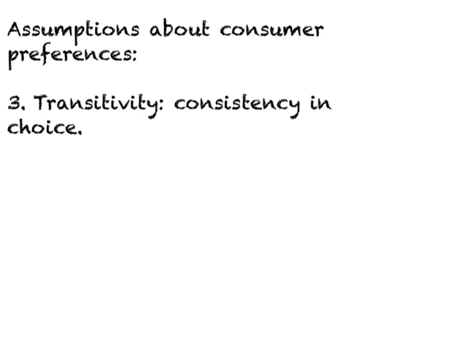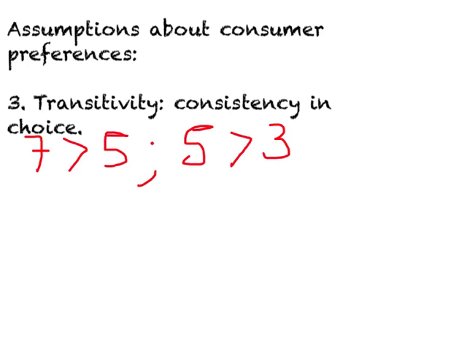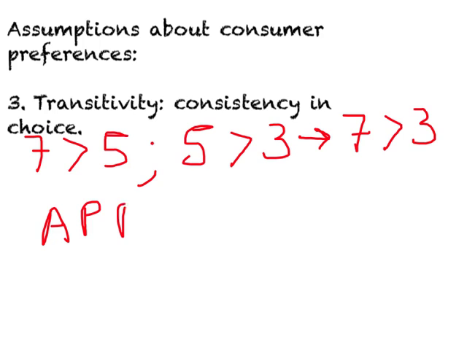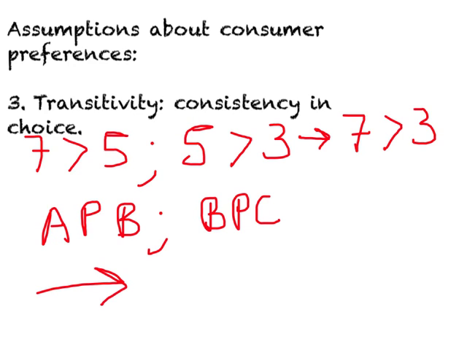We know, suppose we make a statement that 7 is greater than 5, and then we make another statement 5 is greater than 3. Then because of transitivity, we can say for sure that 7 is greater than 3. In terms of consumer preferences, for example, a consumer tells us A is preferred over B, and then also tells us B is preferred over C. Then because of this assumption, what this implies is A must be preferred over C.